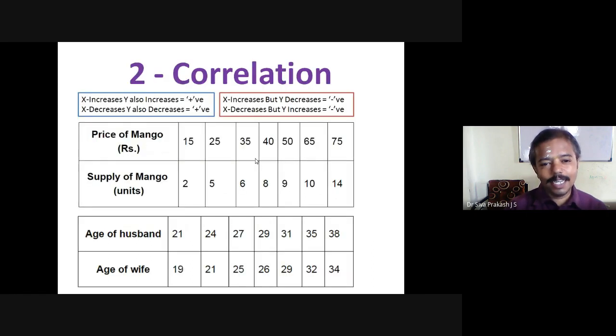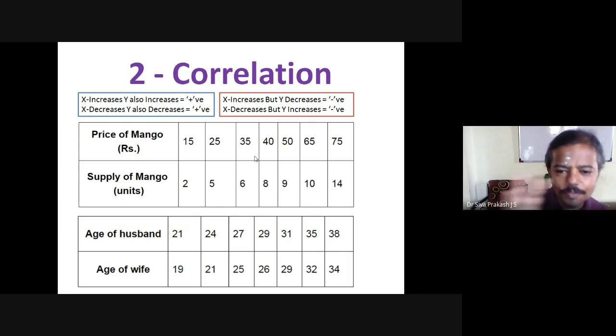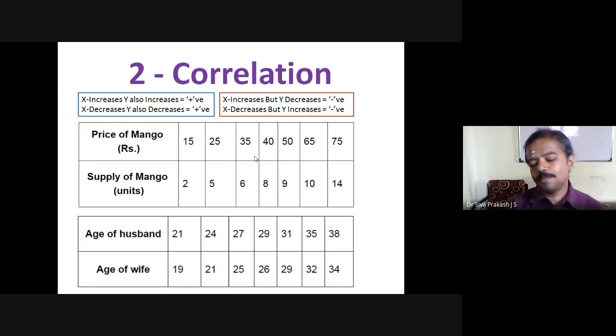The next hint I would like to give you is on correlation. Correlation is most important in the semester exam, either part B or part C. Definitely in part C there used to be a question on correlation and regression. Without that, there is no statistics question paper. So as soon as you see the question, you can figure out what the probable answer would be, and then after calculation you can verify and cross-check it.